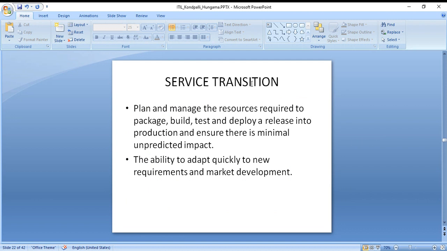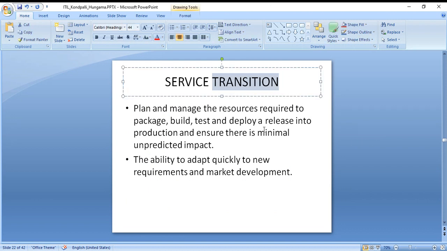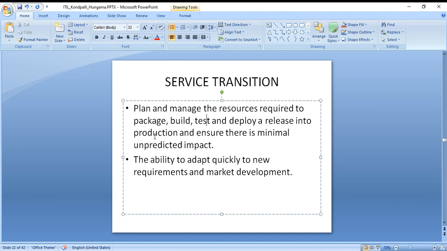Service transition. The transition is like, from pillars you add bricks, cement, and you construct a ground floor. So how the transition took place. You need to plan and manage the resources required to package, build, test, and deploy and release into production, and ensure there is minimal unpredicted impact.